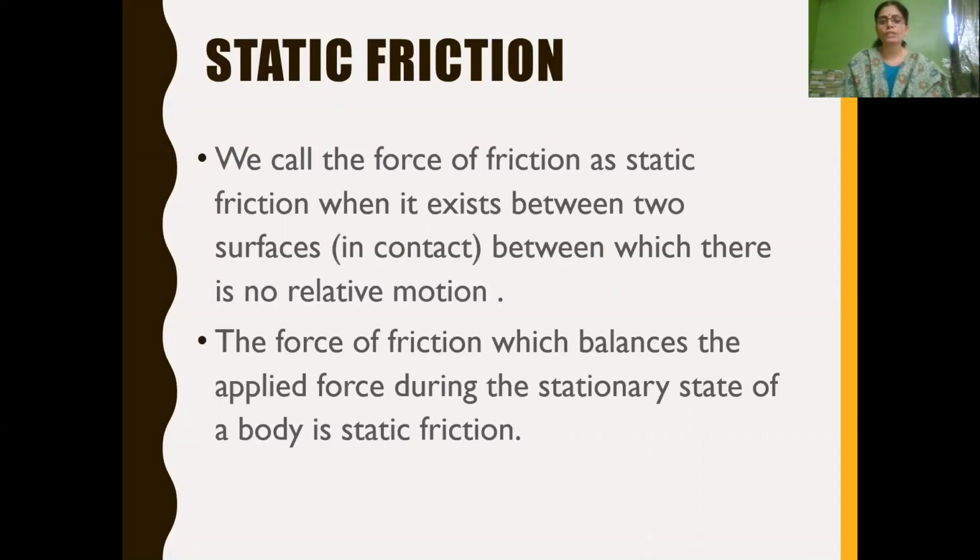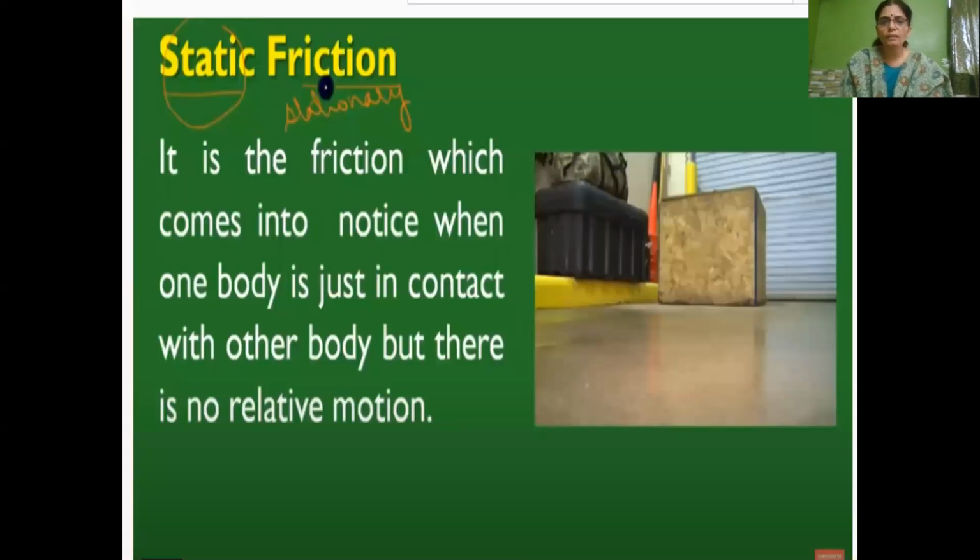The force of friction which balances the applied force during the stationary state of a body is called static friction. Static indicates the friction which appears when the object is not in motion. Here you can see one heavy box at rest, lying on the ground. In the contact between the surface of that object and the surface of the floor, the interlocking between these two will be more. So there is no relative motion.